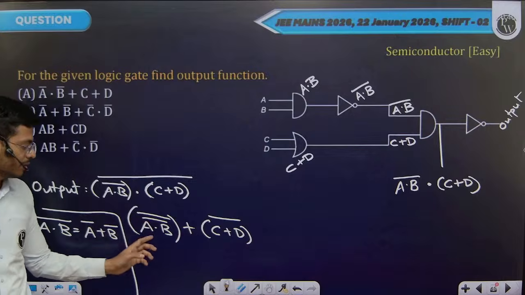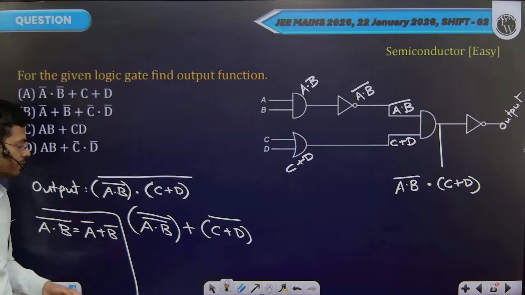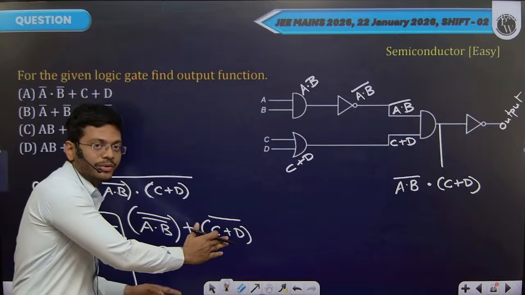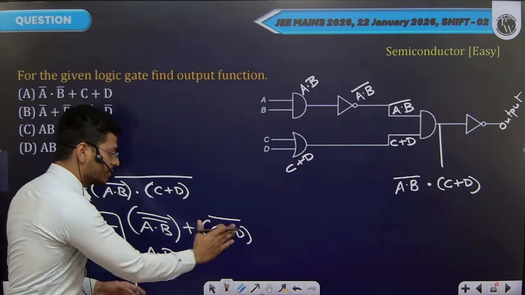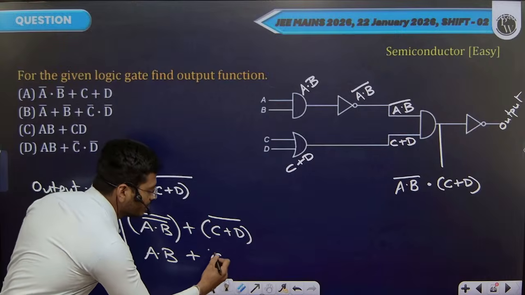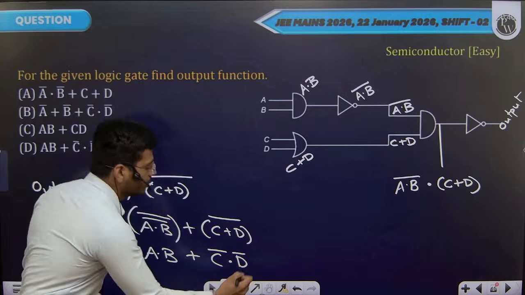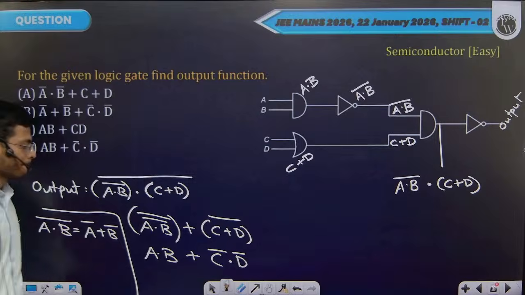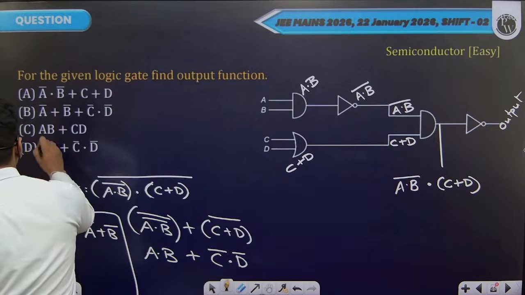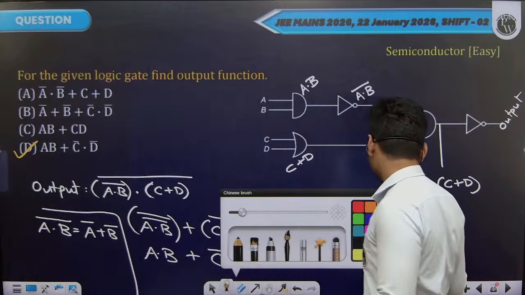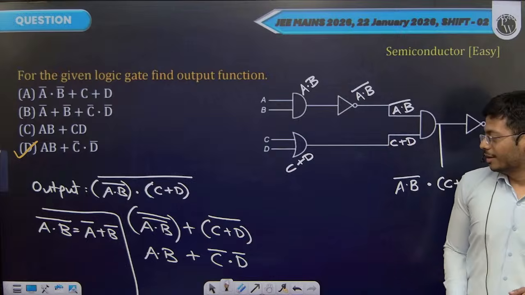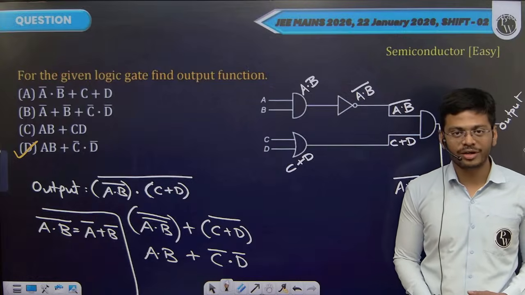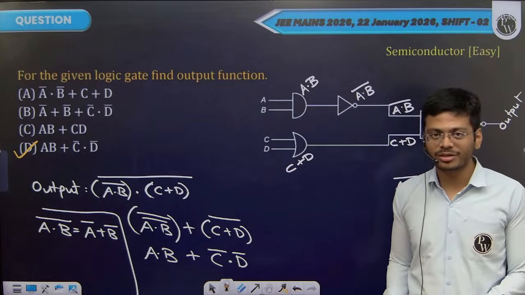Two bars over here, A and B bar, this gets cancelled. You will have A and B here, or here also you can use De Morgan law again. C plus D bar, this you can write it as C bar dot D bar. So this should be our right answer. It's matching our option D. Little bit of Boolean algebra, like I said, is being used here. In case you forget all this, you can always go to the truth table. It will be longer. So if you have 5-10 minutes left at the end of your test paper, you can definitely try this.